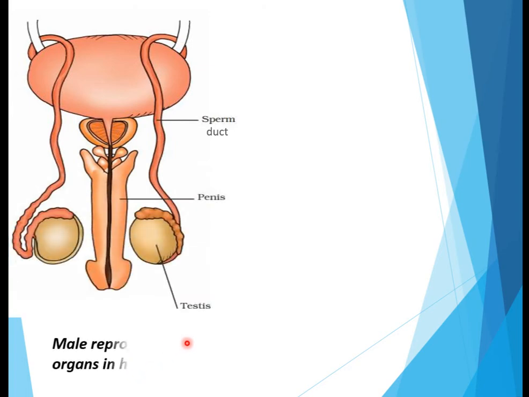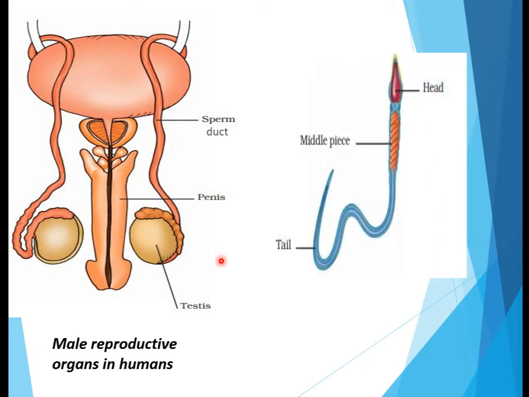Now here is the picture showing the male reproductive organs in humans. You can see in this picture, these are two sperm ducts, that means a pair of sperm ducts, the penis, and these are the testes, that means a pair of testes. So this is the picture of male reproductive organs in humans. In the second diagram, you can see the structure of human sperm. Just now as you studied in the slide, it is composed of three main parts: head portion, middle piece and tail. The tail helps the sperm travel to reach the ovum.